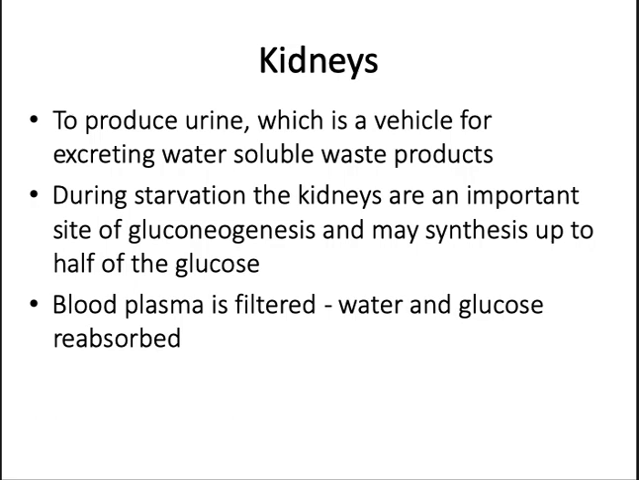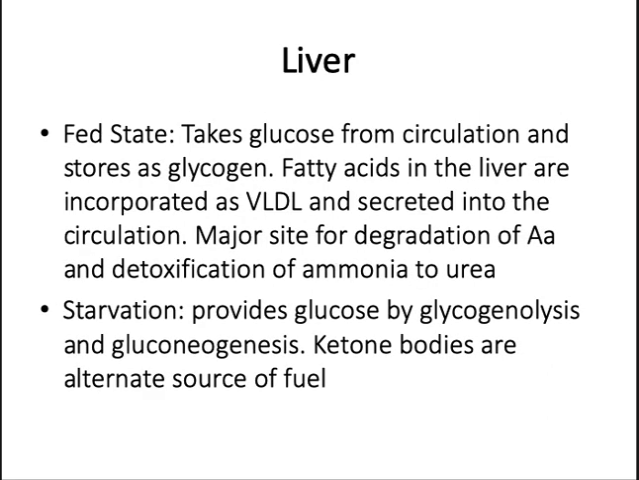Okay. Then what happens in the liver, the next organ? In the fed state, it takes in glucose from the circulation and stores it as glycogen. The fatty acids in the liver are incorporated into VLDL and secreted into the circulation. It is the major site for degradation of the amino acids and detoxification of ammonia to urea, right?